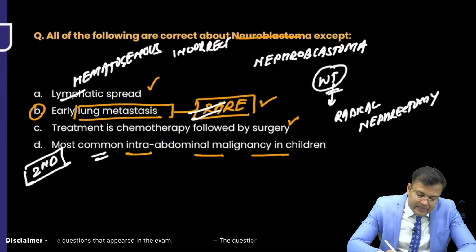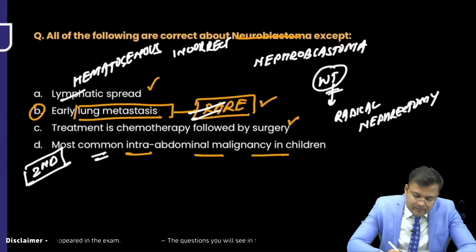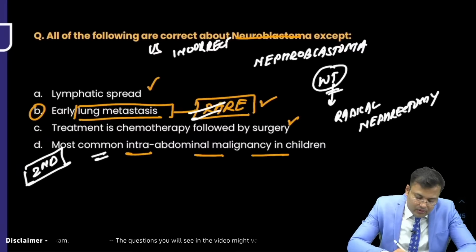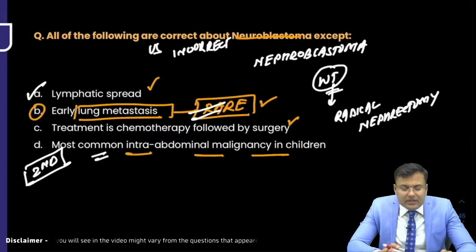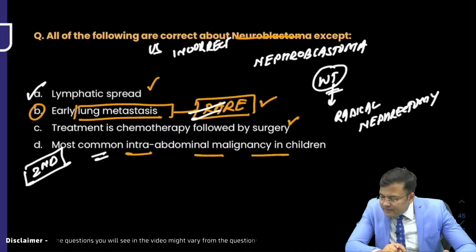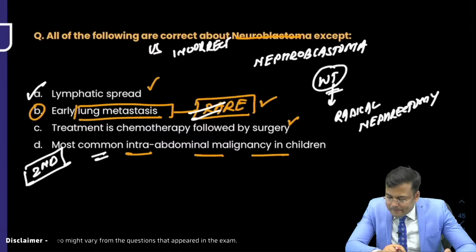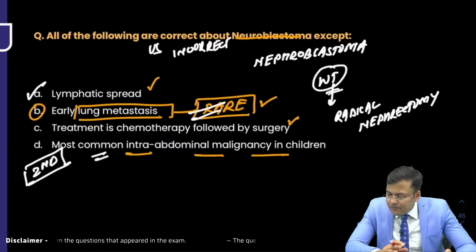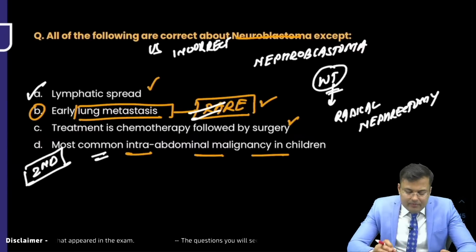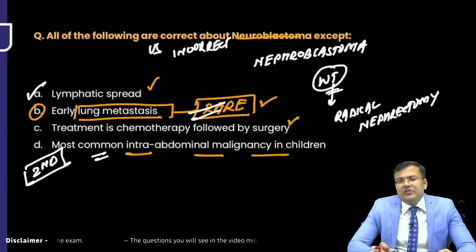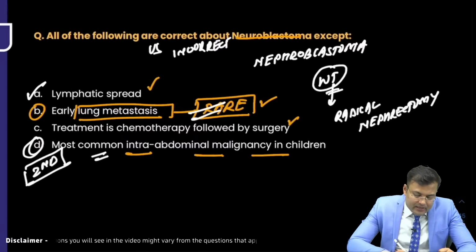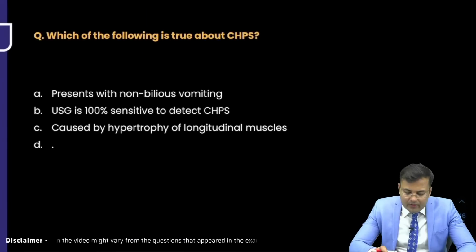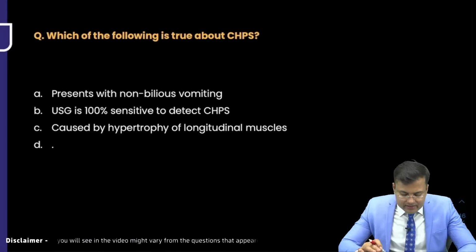Okay, lymphatic spread was there. Lymphatic spread can be seen. Yes, it can be seen, but the most common route of spread is hematogenous. Okay, then the answer would be most common intra-abdominal malignancy in children, because neuroblastoma is the most common intra-abdominal malignancy. Correct answer would be D. I will frame the question according to your messages.